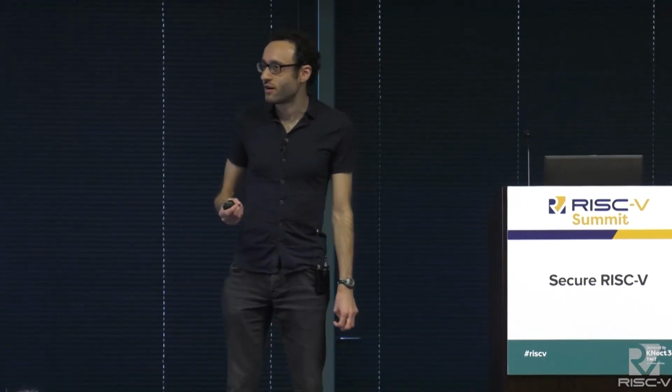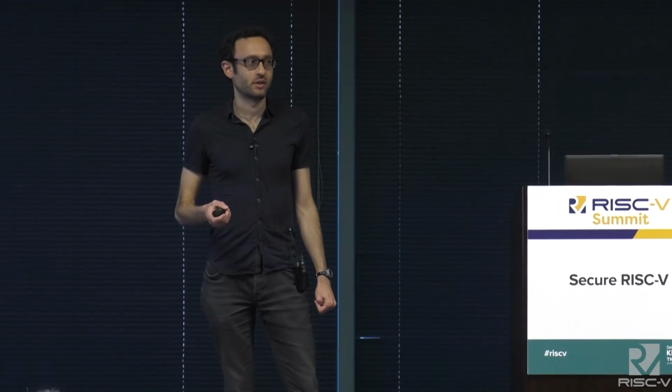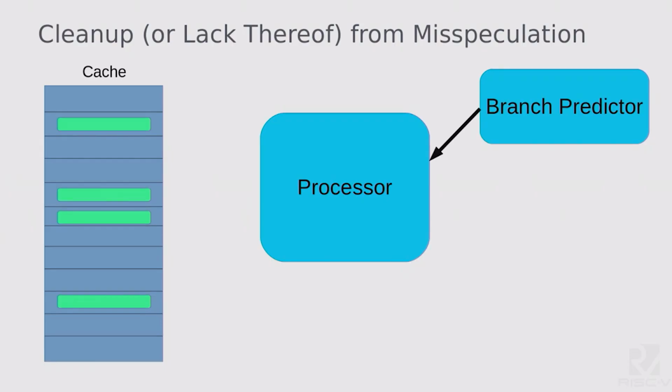So a quick review of a Spectre-style vulnerability in a processor. We have the processor, and it includes a branch predictor that makes guesses about which way jumps are going to go. And the processor is accessing a cache memory. We have some pictures here of where individual slots of the cache are being used to replicate objects from memory.